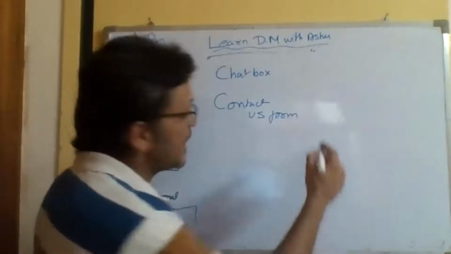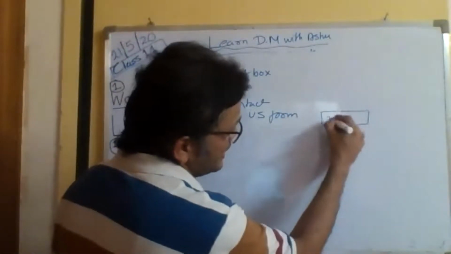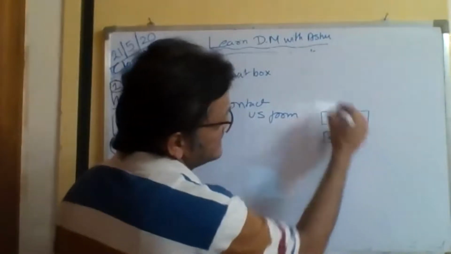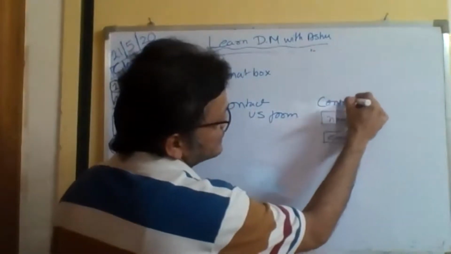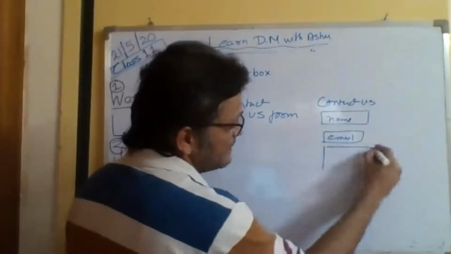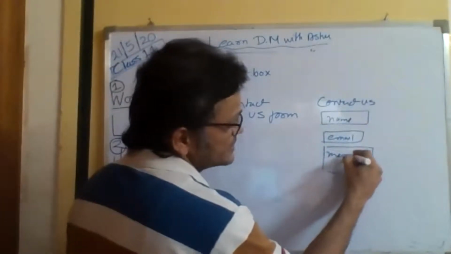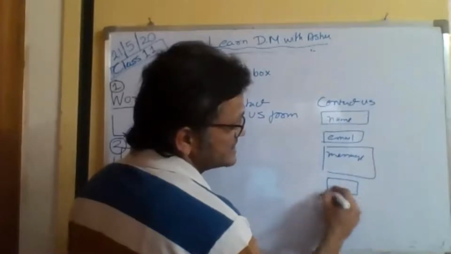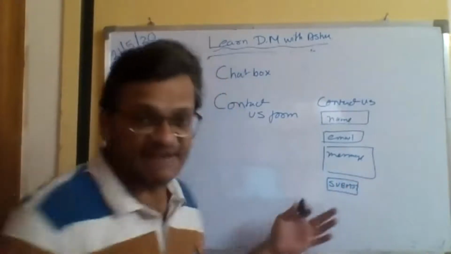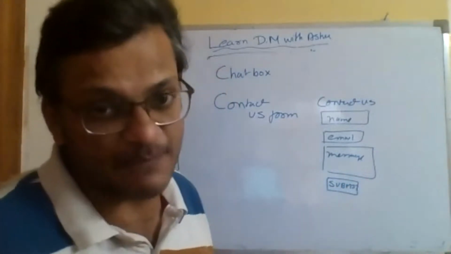Usually on websites, you have a place where you can put in your name, your email address. It says, contact us, drop us a message and we'll get back to you. And there could be a message part. What is your message? And then there will be a button saying submit. Very common. It's everywhere. And this is a very, very simple form that I'm showing you.